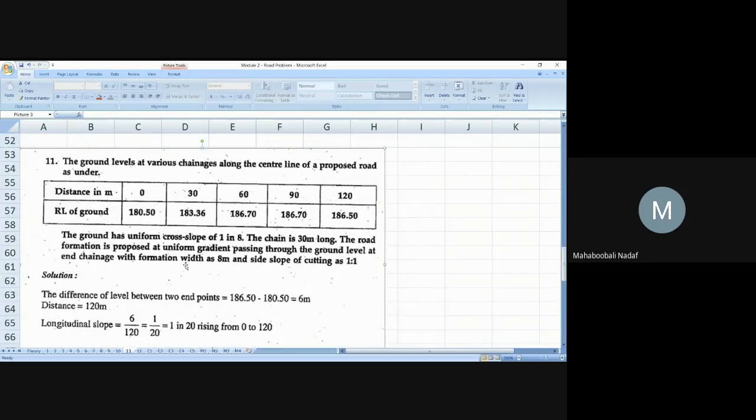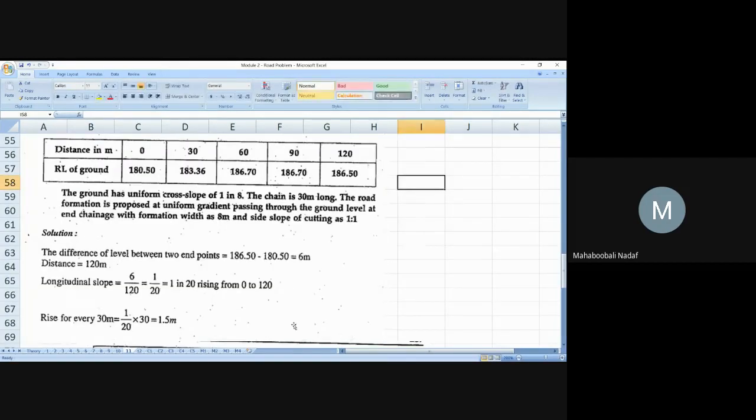So formation width capital B is equal to 8 meter. Small b, we should understand, is 4 meter, 8 by 2. Side slope in cutting 1:1. That means S is equal to 1 in cutting. So it is cutting only. They have not given banking. So we'll start doing this.